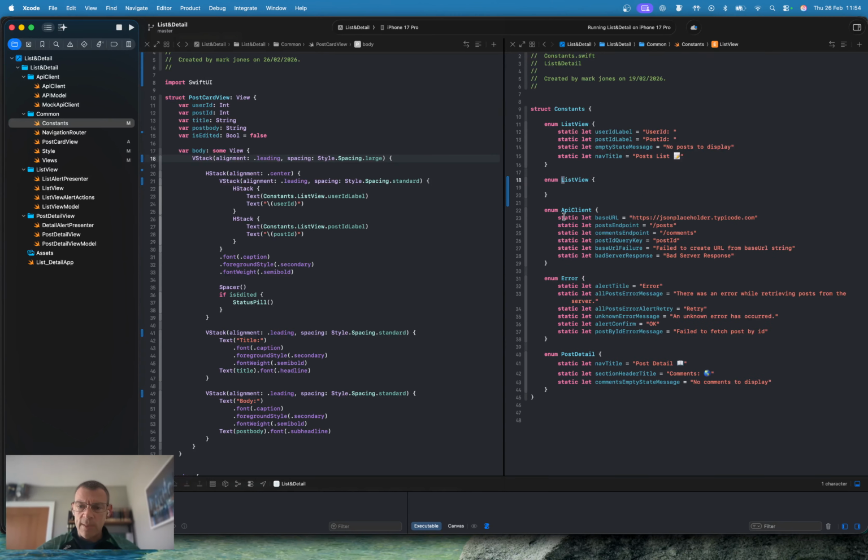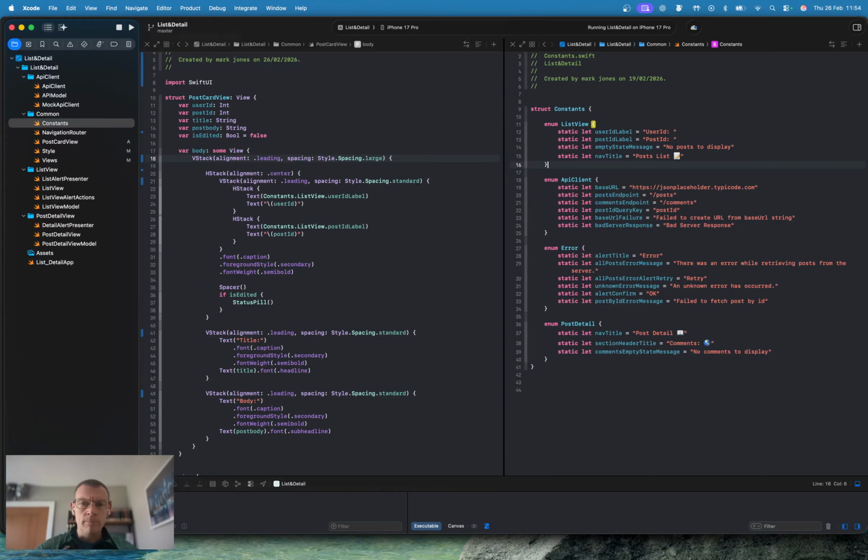Let's call it the postcard view, and in here we'll just say static lets. Well, these are being used from the list view. Maybe let's keep it that way. Let's not extract these and instead continue with the list view.